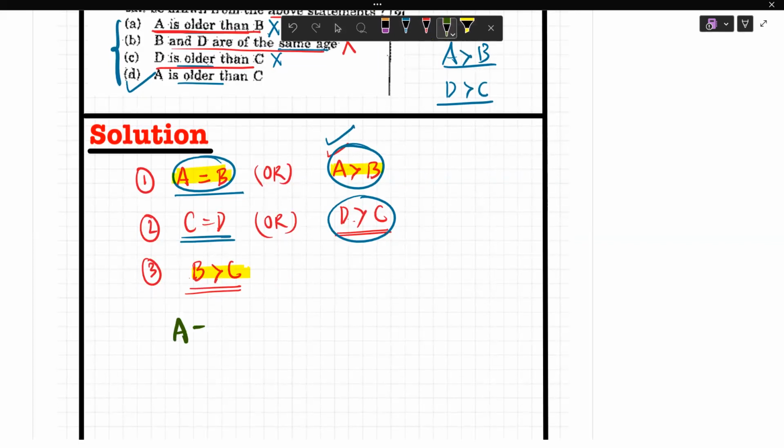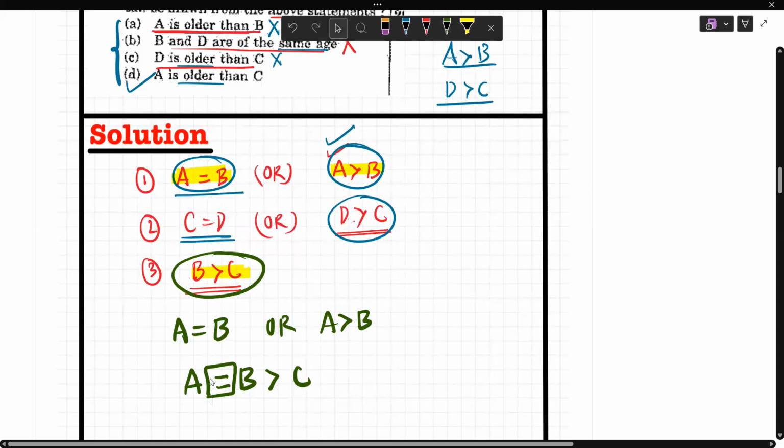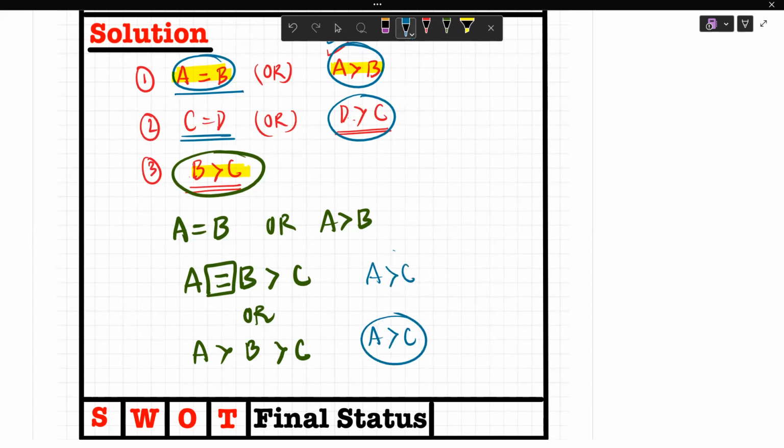Now it says either A is equal to B or A is greater than B. Whatever the relation between A and B, B is anyhow greater than C. Now if A is equal to B or A is greater than B, in any of the cases, A is greater than C or not?